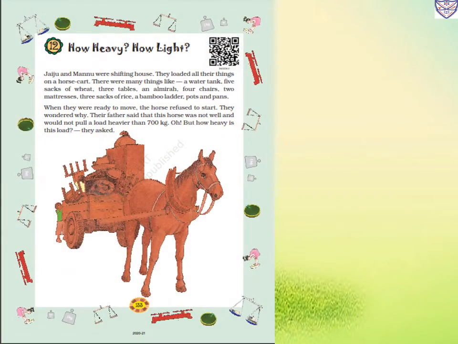Page number 133, chapter number 12, How Heavy, How Light. Jaiju and Manu were shifting house. They loaded all their things on a horse cart. So this is a horse cart. There were many things like a water tank, 5 sacks of wheat, 3 tables, an almirah, 4 chairs, 2 mattresses, 3 sacks of rice, a bamboo ladder, pots and pans.